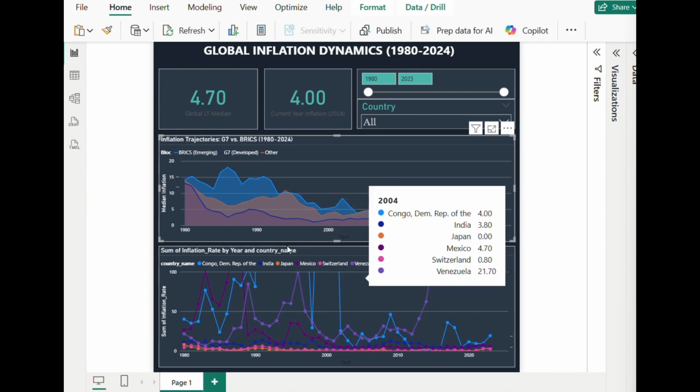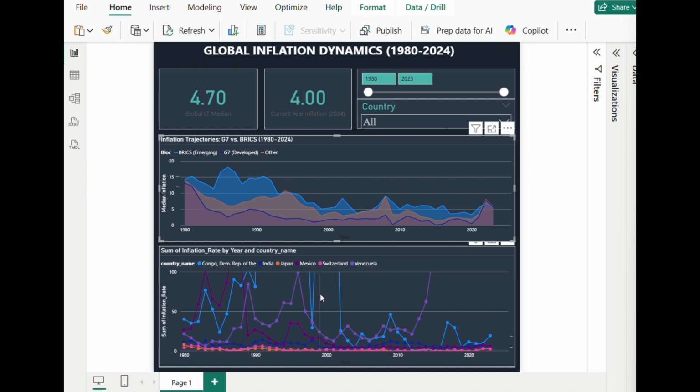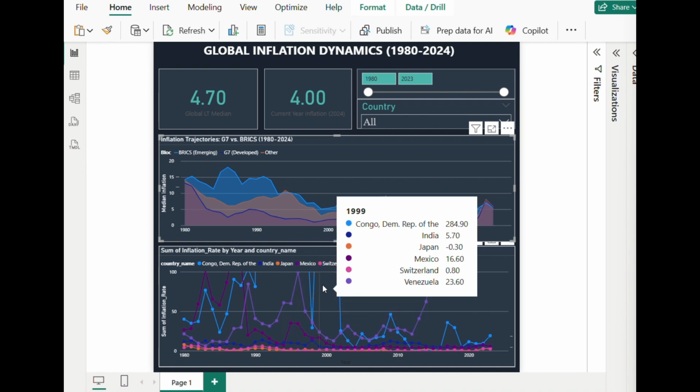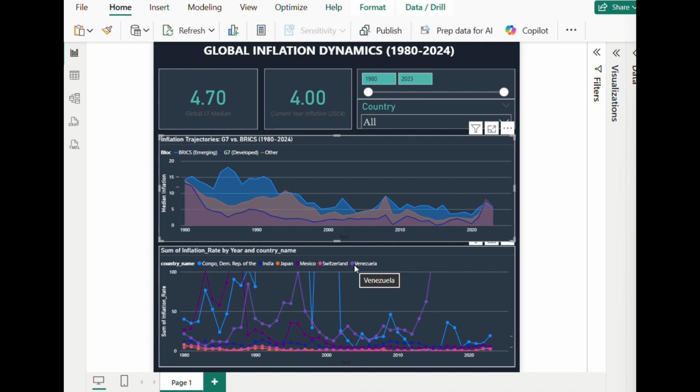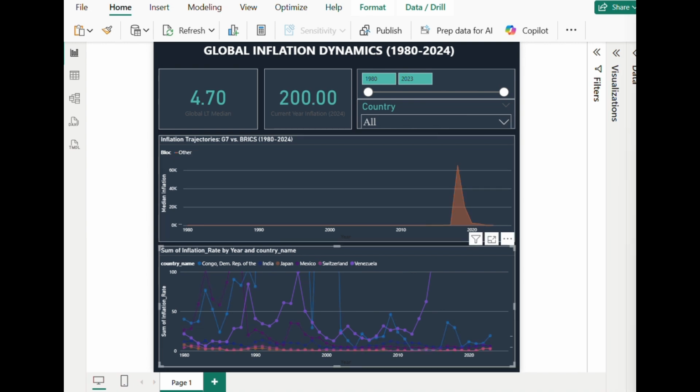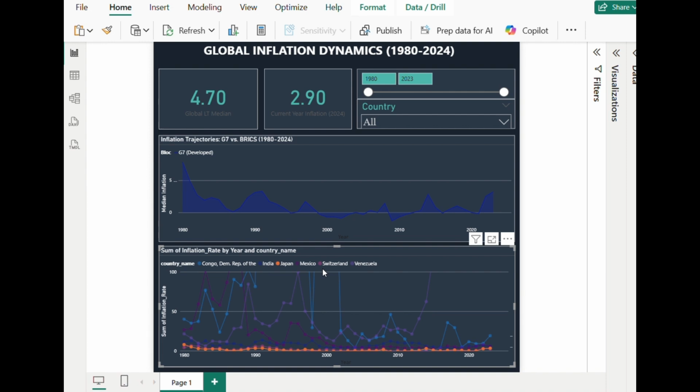Due to reforms and currency issues in 2010, both groups became more similar, a sign, as you can see over here, of global coordination. But in 2020 both saw inflation rise again, so it was a global problem. Let's look at some examples like Venezuela and Congo. Venezuela and Congo went into the thousands due to political and economic chaos. You can see over here.